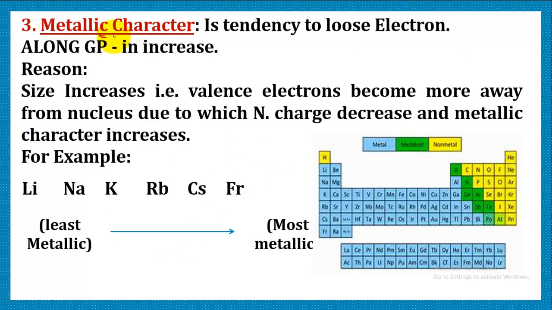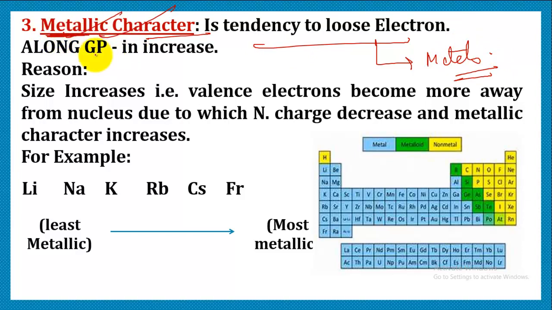Now let's talk about metallic character. What do we mean by metallic character? Metals are those which have a tendency to lose electrons. So metallic character refers to the tendency to lose electrons, and that is possessed by metals. That is the reason the property name is metallic character. So how does it vary along a group? Along a group, the metallic character increases.